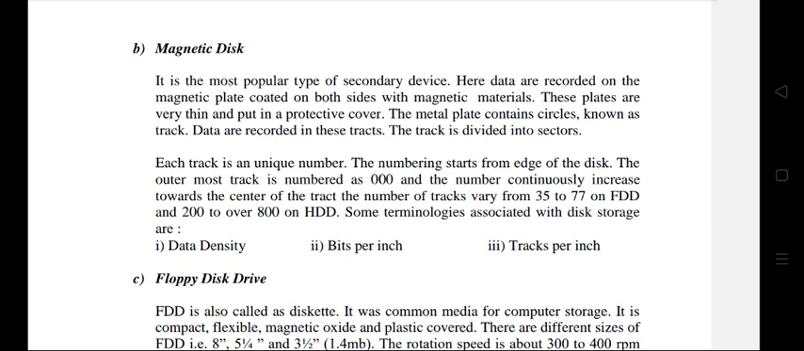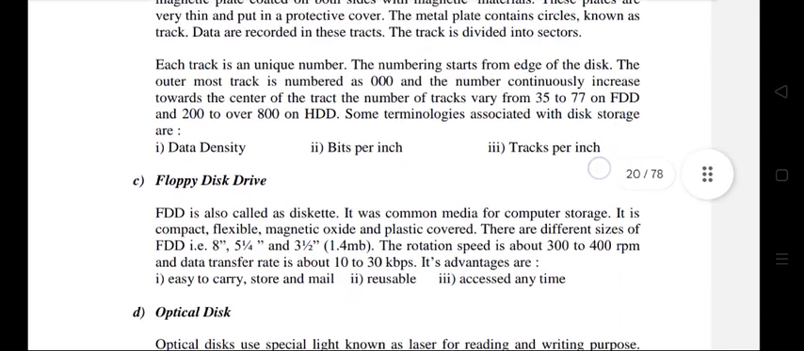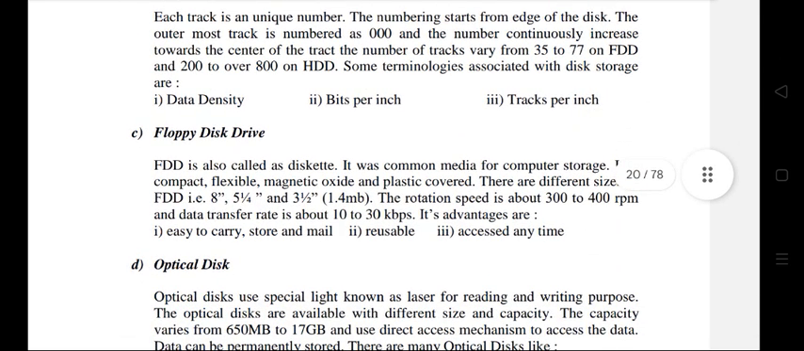The track is divided into sectors. Each track has a unique number. The numbering starts from the edge of the disc. The outermost track is numbered as 000 and the number continuously increases towards the center of the disk. The number of tracks varies from 35 to 77 on FDD and 200 to over 800 on HDD.